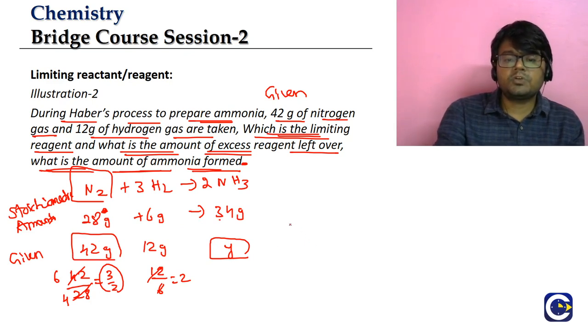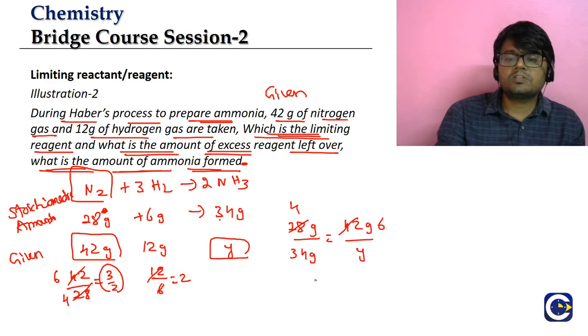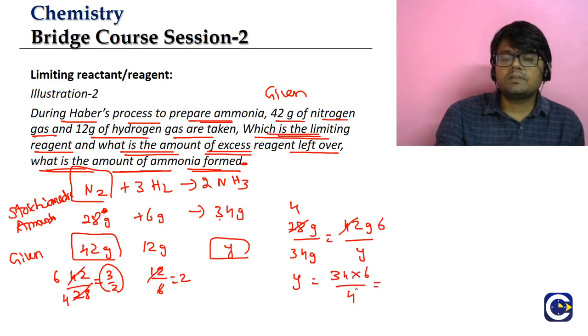Guys, the proportion method: amount of nitrogen by amount of ammonia as per the stoichiometric method, divided by amount of nitrogen given by amount of ammonia to be formed. So you can see here, 7 6s are 42, 7 4s are 28. On cross multiplication, what we are going to get? Y is equal to 34 into 6 by 4, means it will be how much?